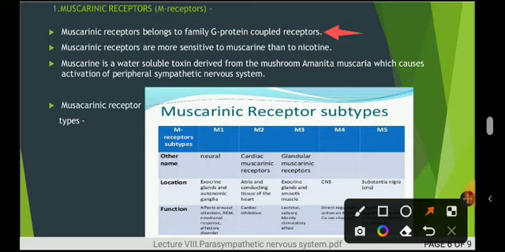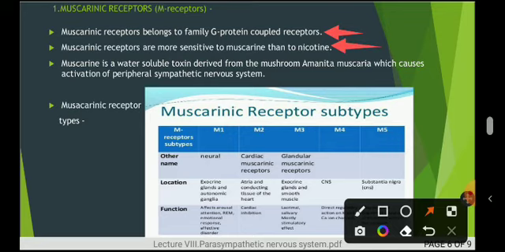Like the alpha and beta receptors, the muscarinic receptor belongs to the G protein coupled receptors. If you want to know the details of the G protein coupled receptor, you should refer to lecture number 7 from the same class. Muscarinic receptors are more sensitive to muscarine than to nicotine.